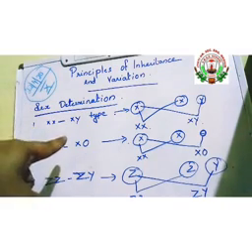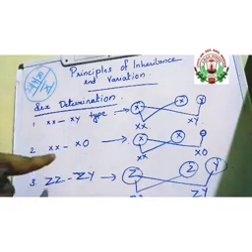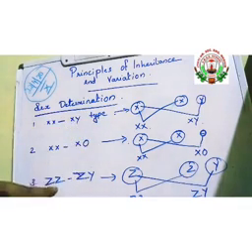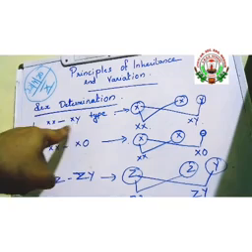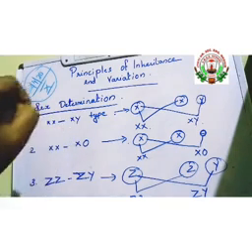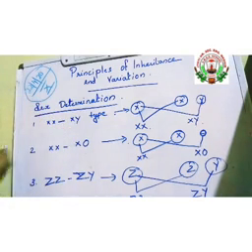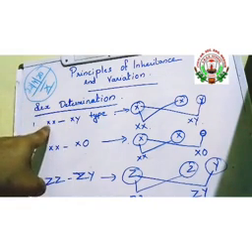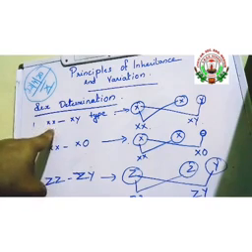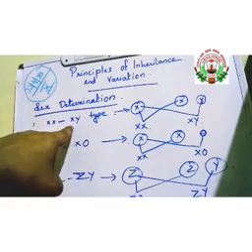Okay, and sex determination, basically you can see three types. That is XX-XY type, then XX-X0 type, ZZ-ZW type. Likewise, three types of sex determination patterns you can see. Okay, so the first type is what? XX-XY type. This is very common in human beings, Drosophila, etc. Here you can see the female will be having two similar sex chromosomes, X and X, and the males will have X and Y.